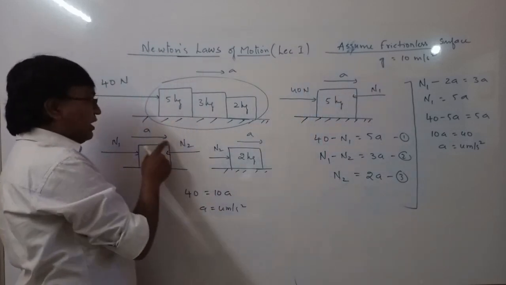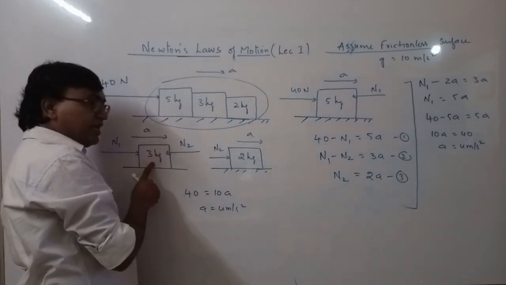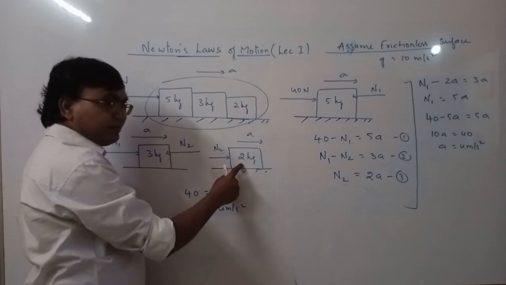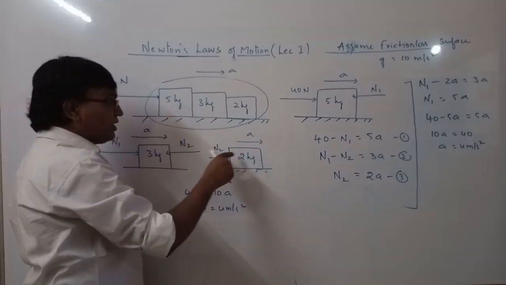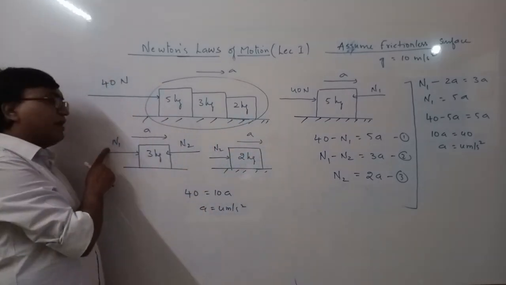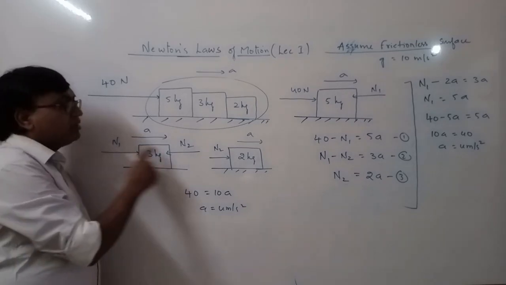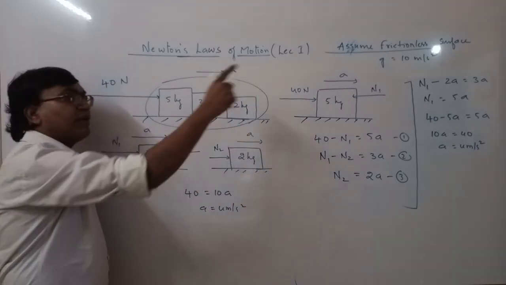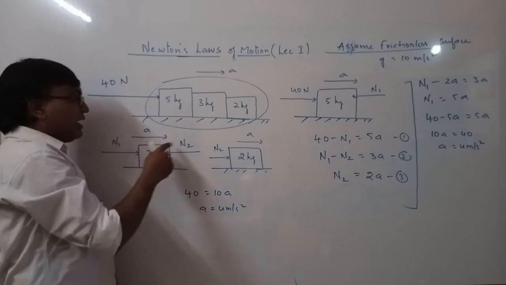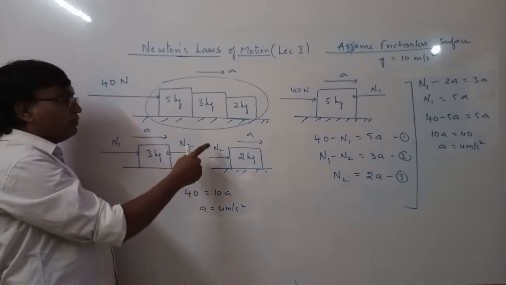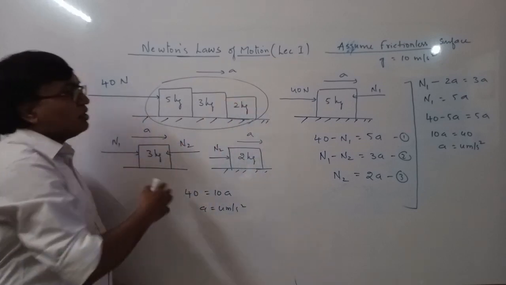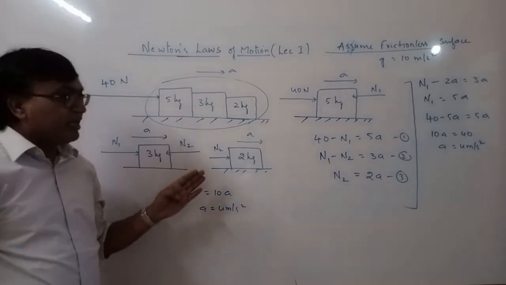Then if I want to find N2, instead of taking 3 kg, I will take 2 kg. If I take 3 kg, I have to find out N1. So I'll take simply 2 kg, so I can find out N2. So here, if you want to find N2, I'll take 2 kg. In that way, you can find out any interaction.